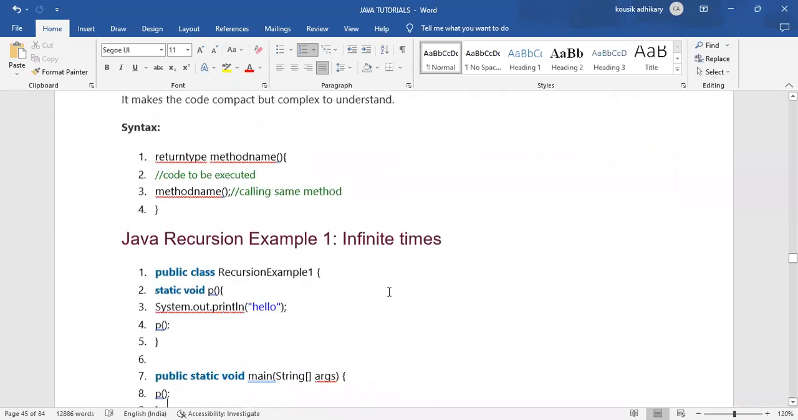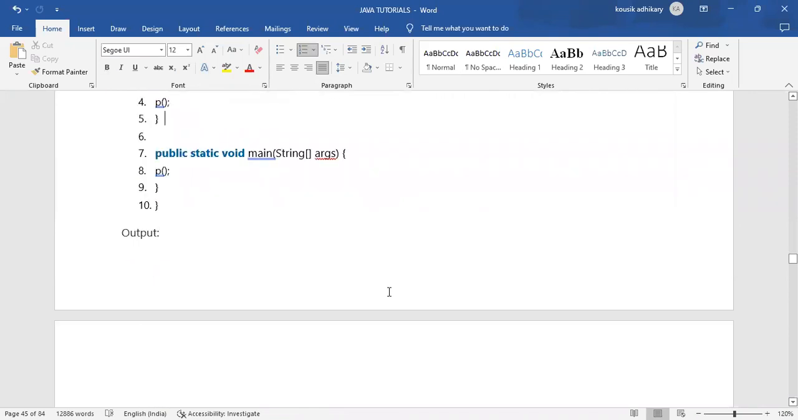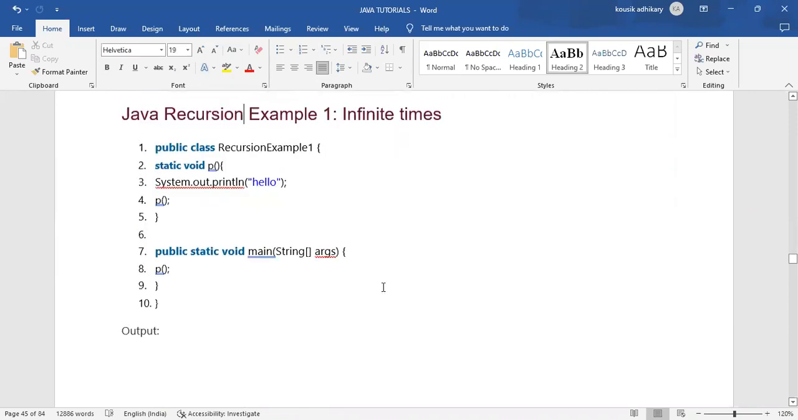Let's see the example. In example number 1, we have created a class, public class RecursionExample1. This is the name of that class. And under the body of that class, from this curly brace up to this curly brace, within that block, we are creating a recursive method.